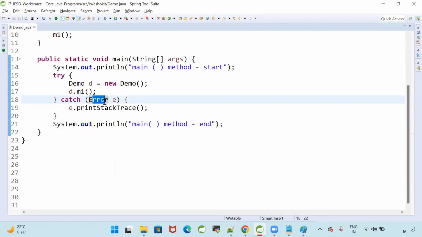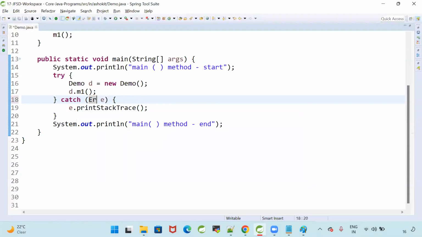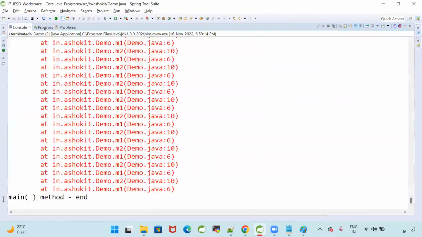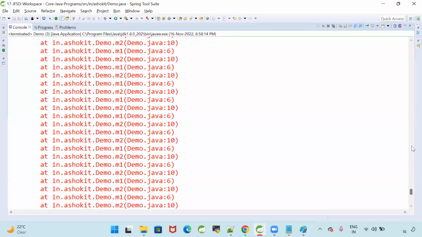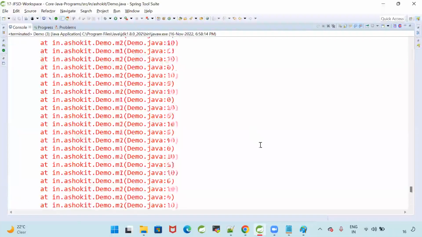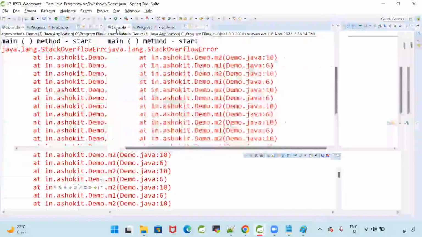Earlier, what was I writing in the catch block? Earlier, I was trying to catch the exception. But are we getting the exception? Are we getting the error? So which one do we need to catch now? Error. So can I write error here? See, I'm writing the error. Now when I write the error, what happened? Main method end. Now here we are able to catch that error. Now e.printStackTrace, but still my program is terminated.